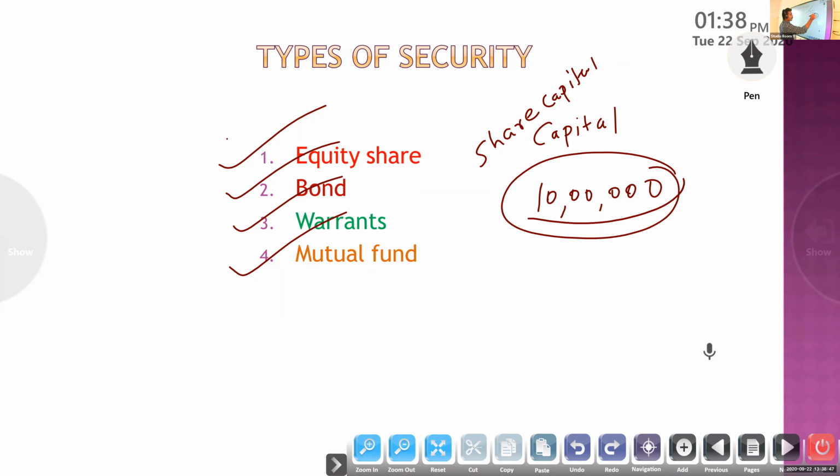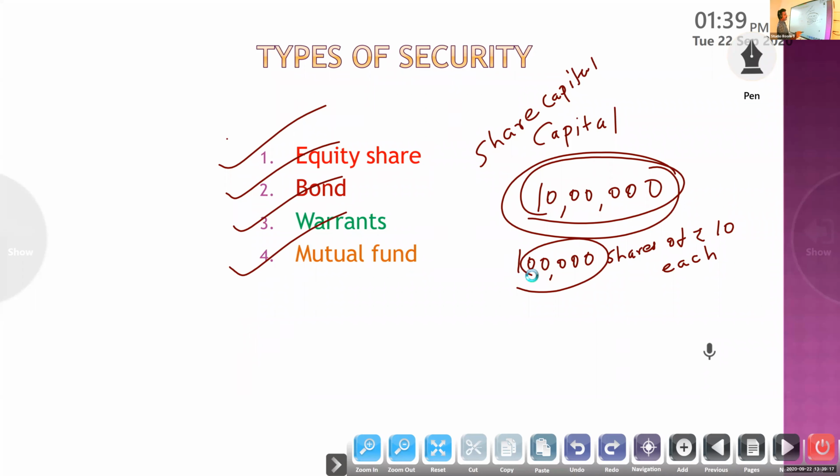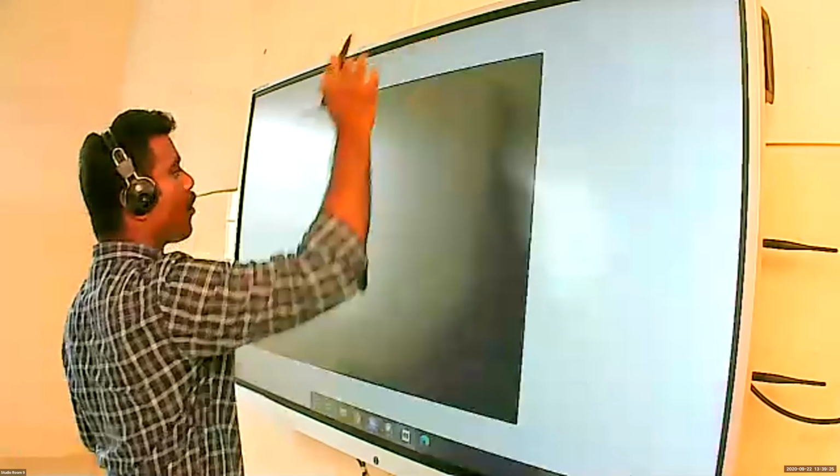We can raise 10 lakh through the issue of shares. How will we get 10 lakh? 1 lakh shares of rupees 10 each. If you purchase one share, you have to give 10 rupees. If you purchase 2 shares, you have to give 20 rupees. So share means each unit, one of the units through which the share capital is divided. From this 1 lakh only they are issuing.